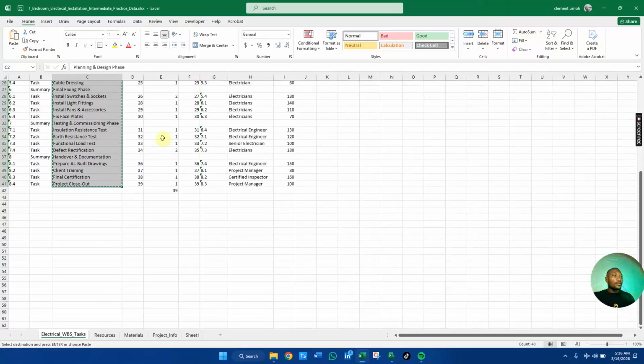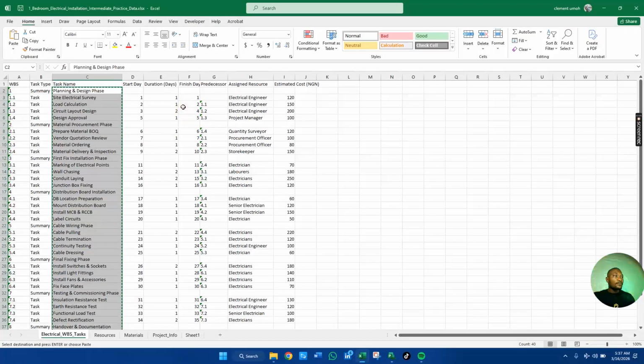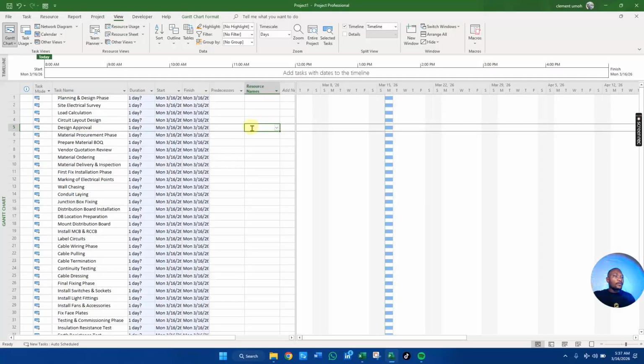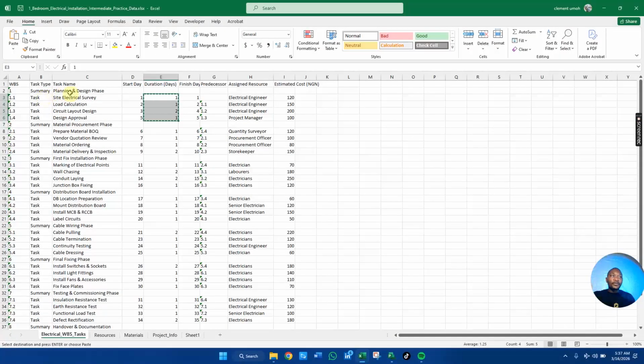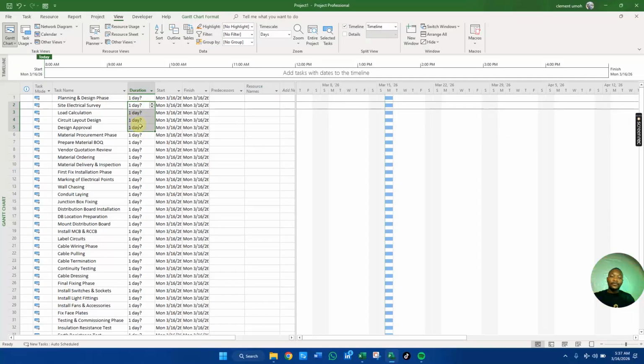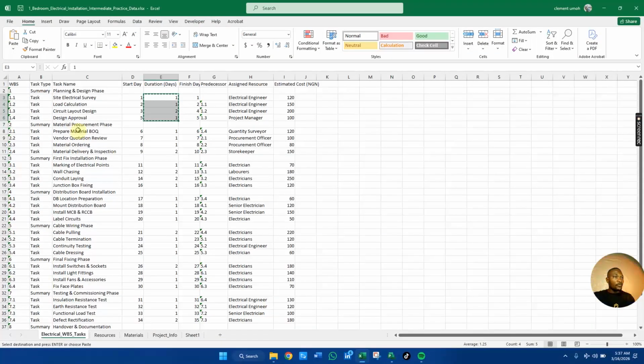Now we're going to look at the different durations. Let's expand this here. The first summary task is planning and design phase, and we're going to stop at design approve. Next, the summary is material and procurement. We highlight it.